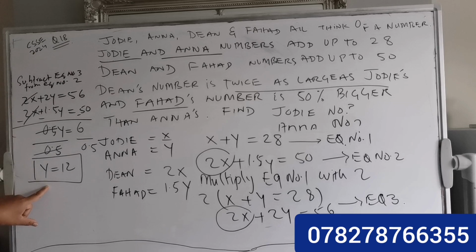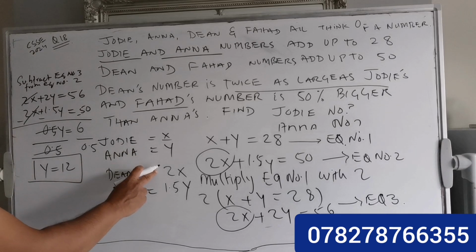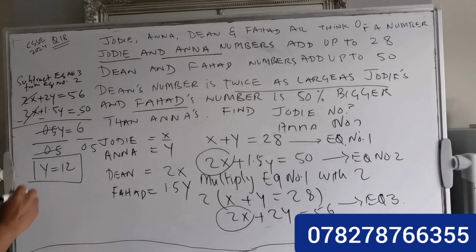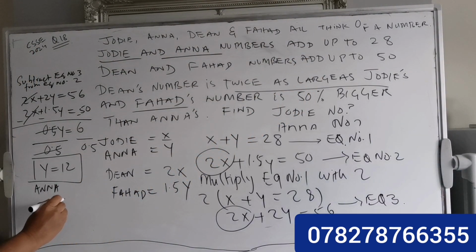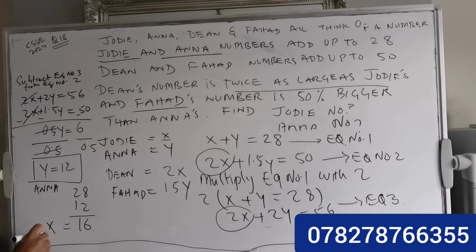So it means who is y? y is Anna. So Anna's amount is 12. Very simple. The total of Judy and Anna is 28. So 28 take away 12 for the Anna amount is 16, which is equal to x.